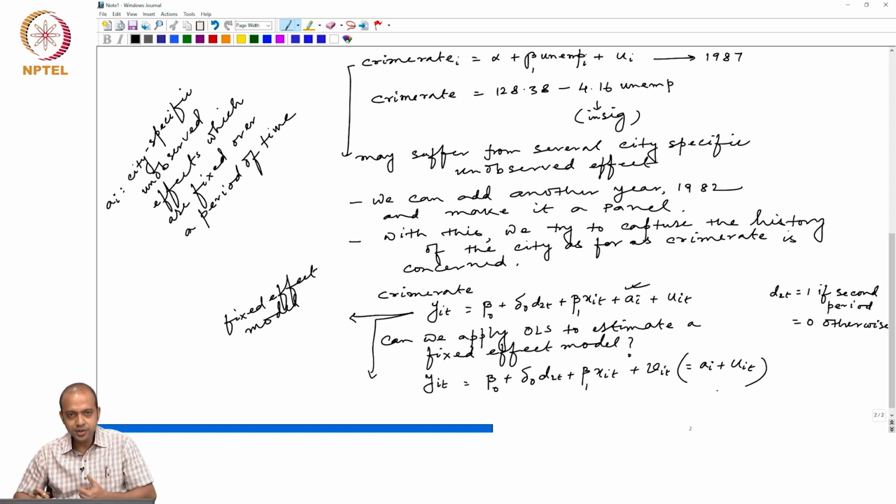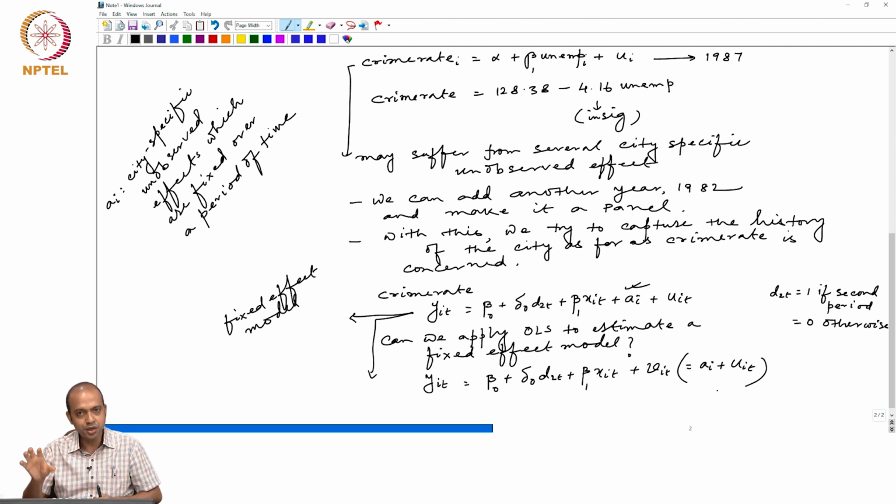The only difference between a_i and u_it is that a_i varies across individuals, across the cross section. It does not change over time. u_it varies across individuals as well as over a period of time. But both are unobserved effects which have impact on the crime rate. We need to understand the difference between these two.